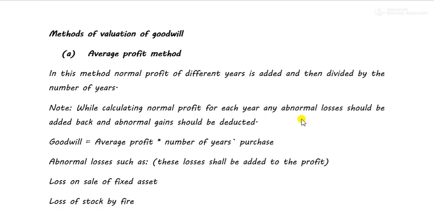And if I need to, I'll show a few more examples on this chapter, or I'll start a new chapter from the next class. The next chapter is called reconstitution of the firm, which is the most important chapter in your syllabus for this year, which includes several topics and almost 25 marks. A total of 25 marks comes from this chapter, Reconstitution of Firm. And from this chapter, Introduction to Partnership, at least 15 marks comes.